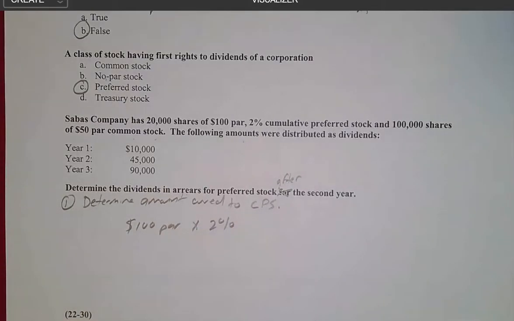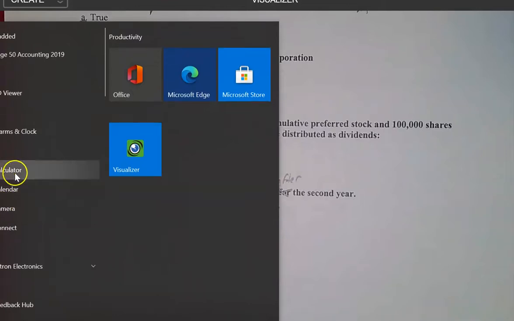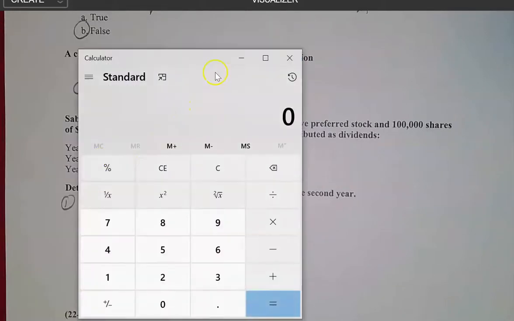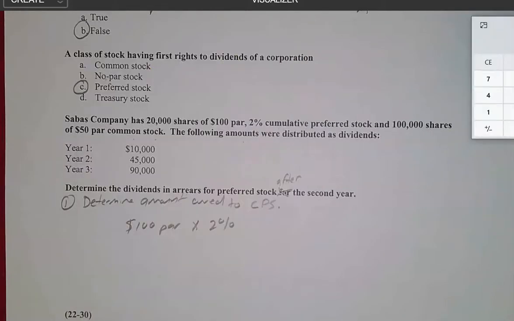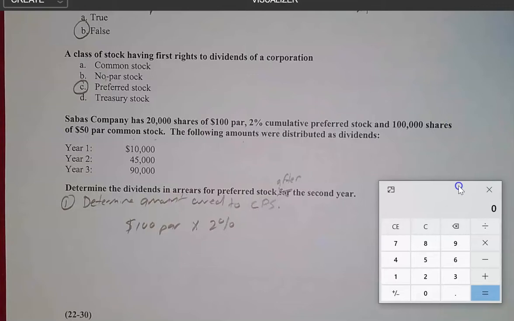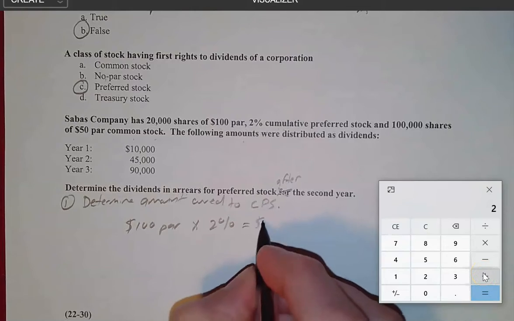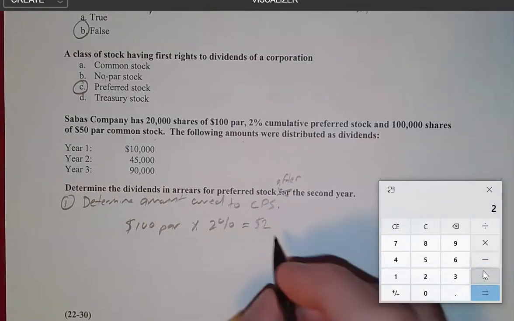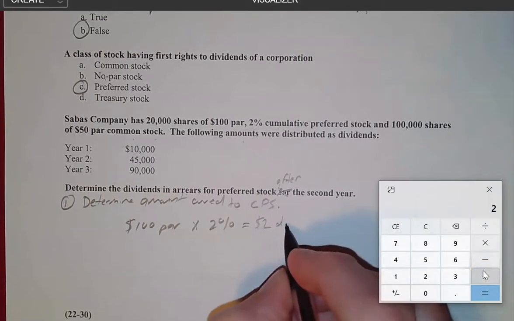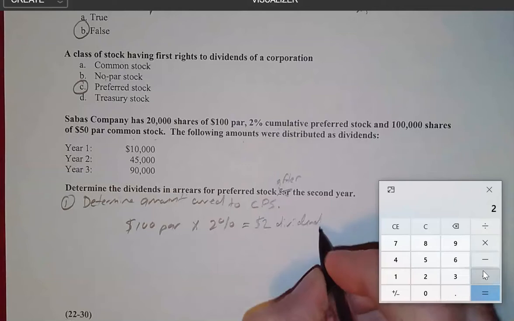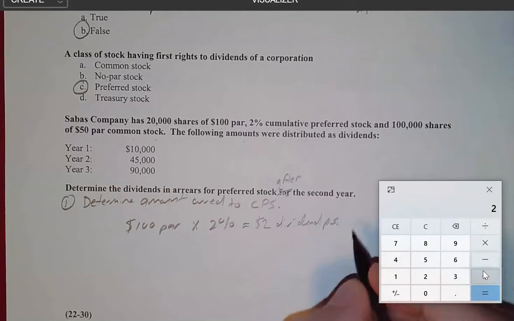Okay, let me get a calculator up here. So $100, we could probably do this in our head, times 0.02, that's 2%, is $2. So this is going to equal $2 dividend per share.